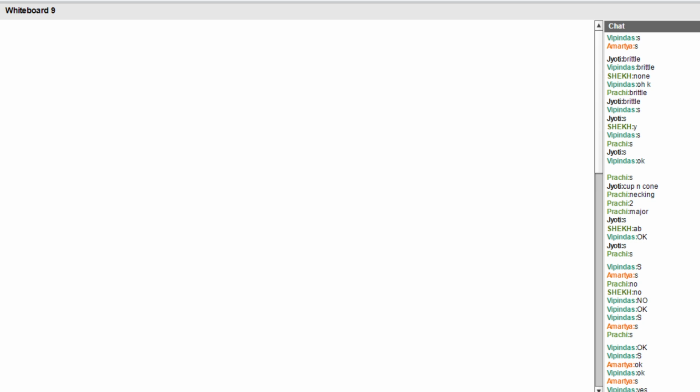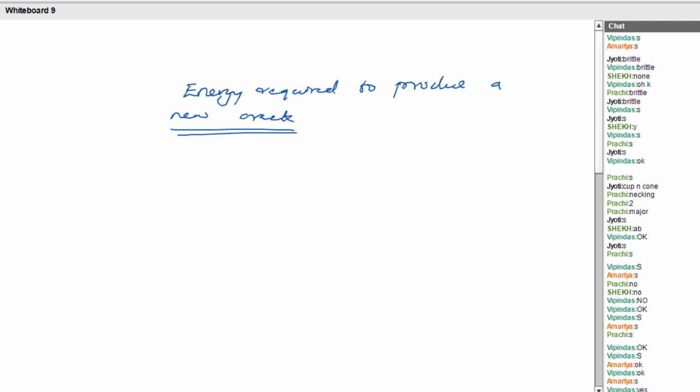Say the energy required to produce a new crack, that you know. That means I want to produce a fresh crack on that material, that is, no voids are there. Say that much energy, say 50 megapascal, is required. Suppose that is the value. Okay, energy required to produce a new crack is assumed to be 50 megapascal. Then next is